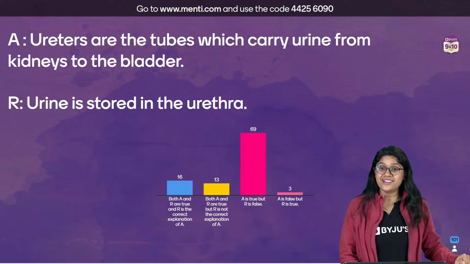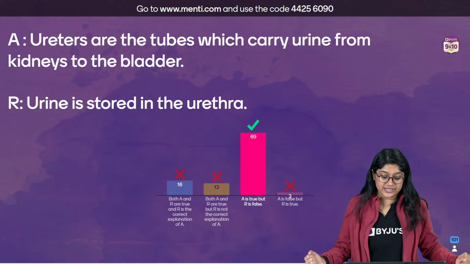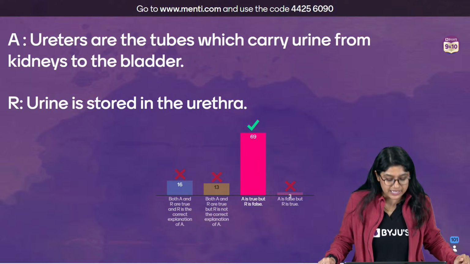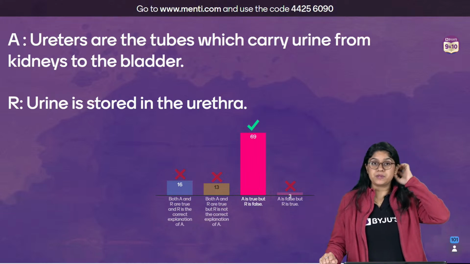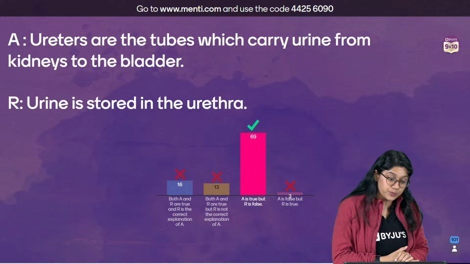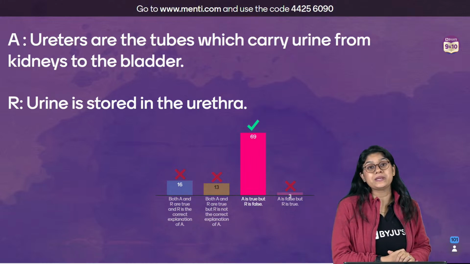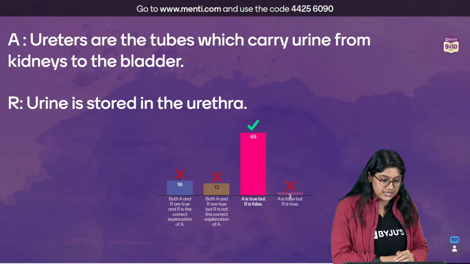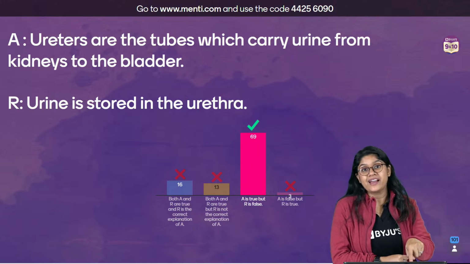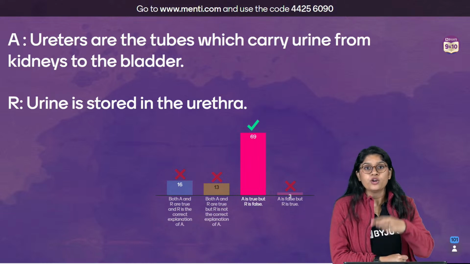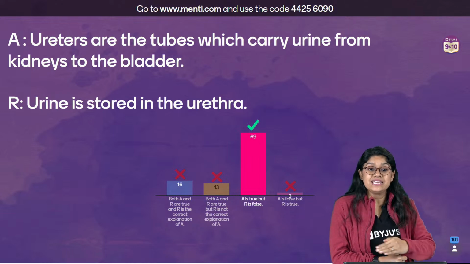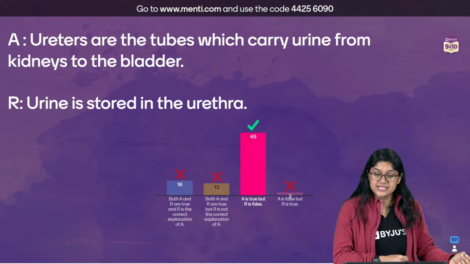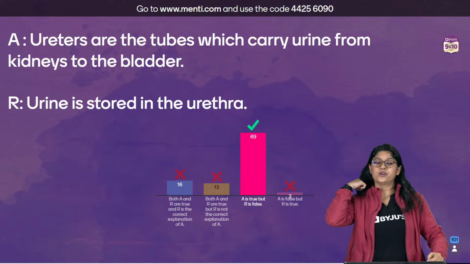And with this, we are done, right? The correct answer is that statement A is true, but statement R is not true. We know that ureter are the tubes which carry the urine produced in the kidneys to the bladder, right? But urine is stored in the bladder and not in the urethra. From the urethra, the urine will be released out from the body. Yes? Very good.